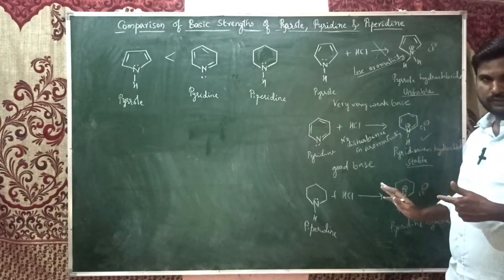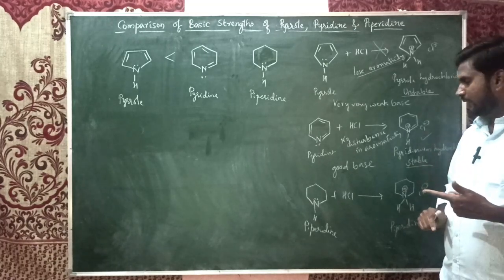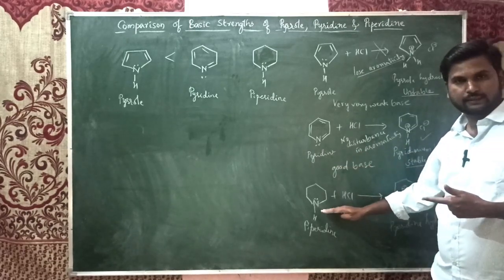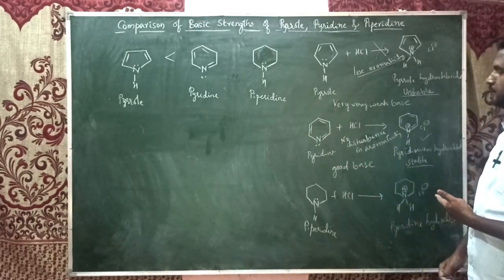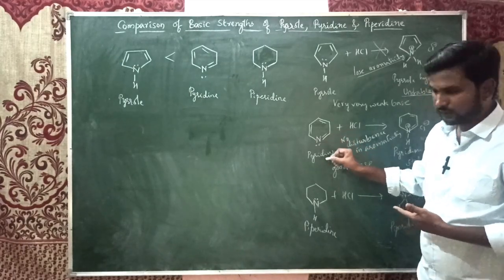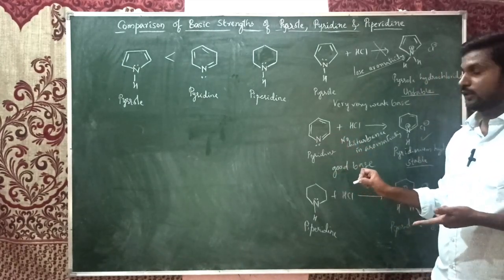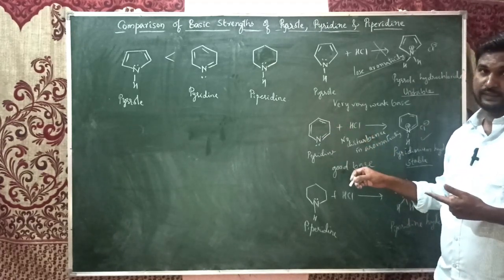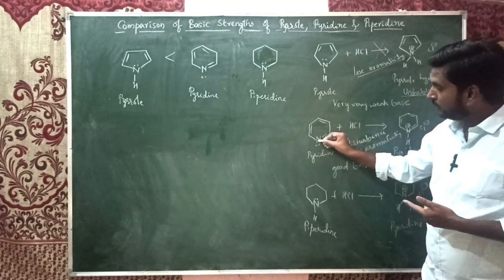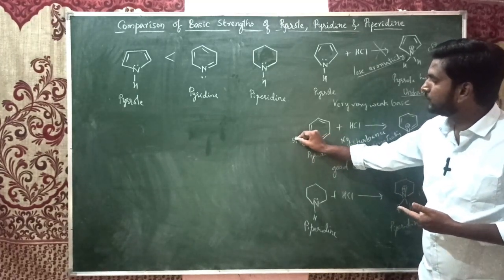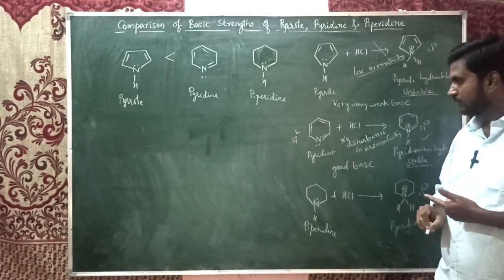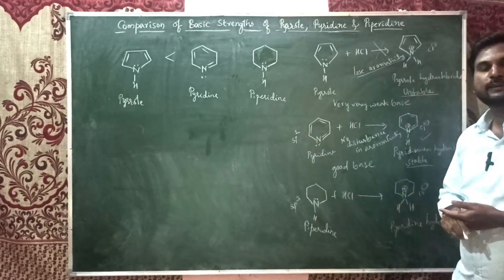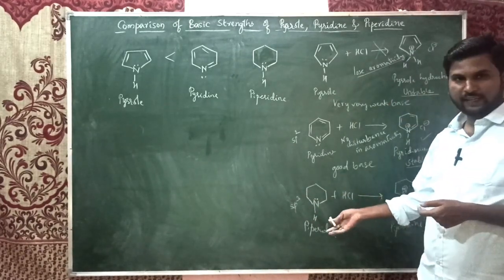But the one thing here, pyridine is a lesser Lewis base compared to piperidine, because these lone pairs, though they are not involved in aromaticity, are influenced by that aromaticity. Also, this nitrogen is sp2 hybridized, but here it is sp3 hybridized, like a secondary amine.